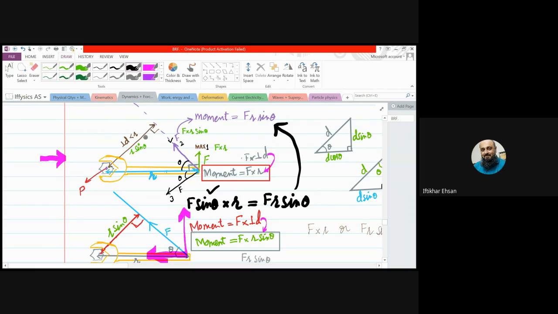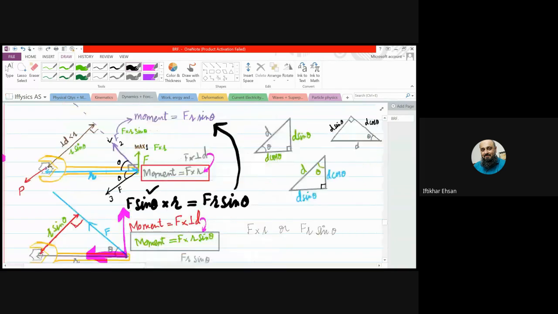And can you notice? This will be lesser than r. So here the perpendicular distance will be lesser as compared to r. So it means the turning effect will decrease, right? Yes, sir. Similarly, if the force is applied in this direction, we have to take this distance, which makes 90 degrees with the direction of force, and you can clearly see this perpendicular distance will be lesser than this. So the lesser the perpendicular distance, the lesser the turning effect, right?